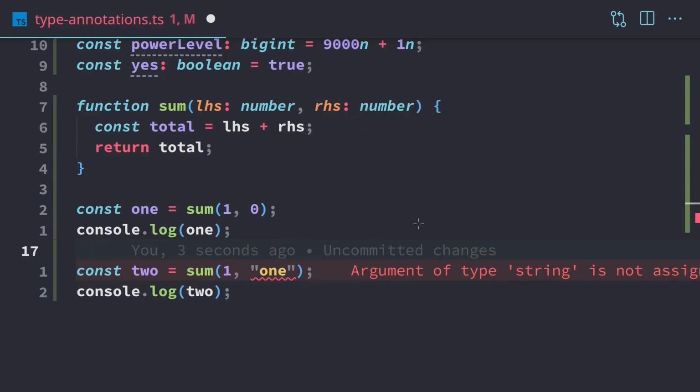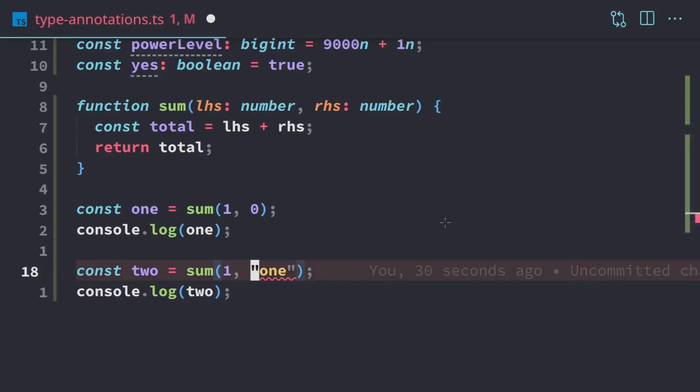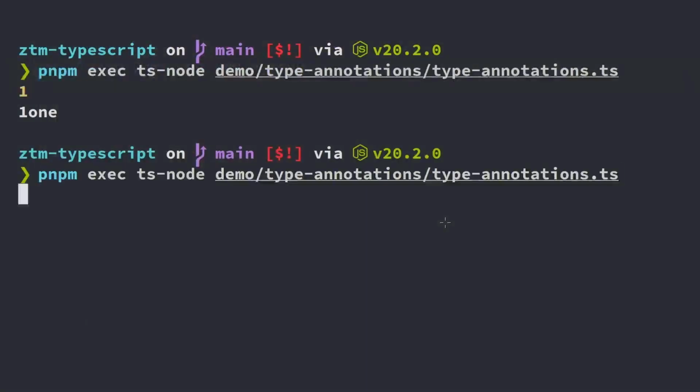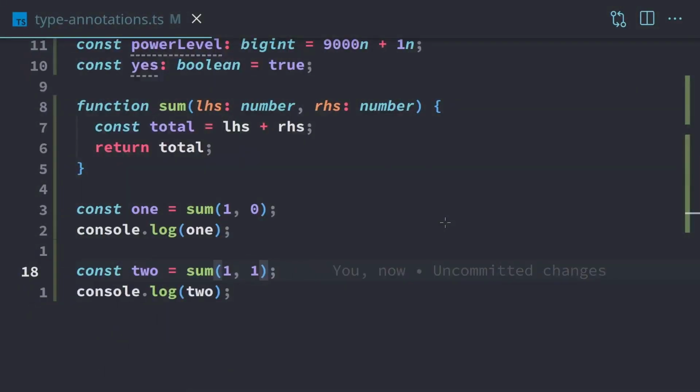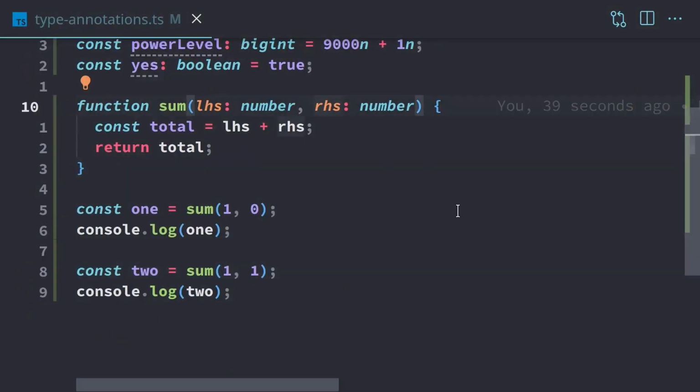And so now we have an error, and your program does not run. It doesn't even compile. And we have this error right here in our IDE. So the only way to fix this is to change this 1. We're going to change that to the actual number 1. And now our function is working properly. And if we run the program again, we should actually get 1 and 2, which we do right there. So far, so good. We just added 2 words to our function signature, and all of a sudden TypeScript is able to catch errors like this where we had the wrong data type sent, which is great.